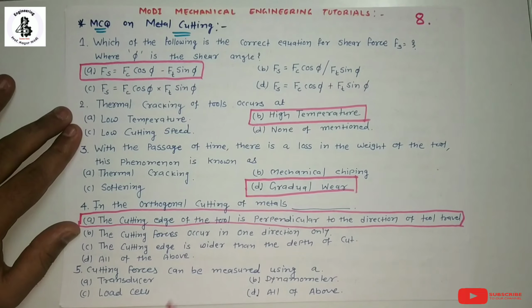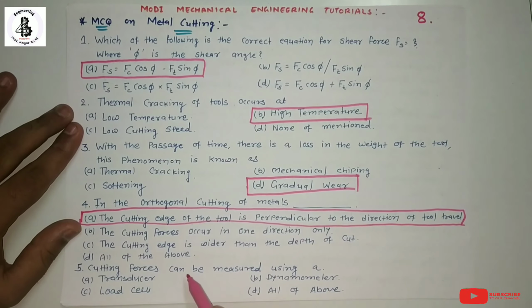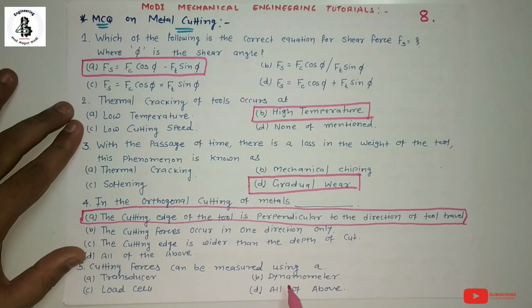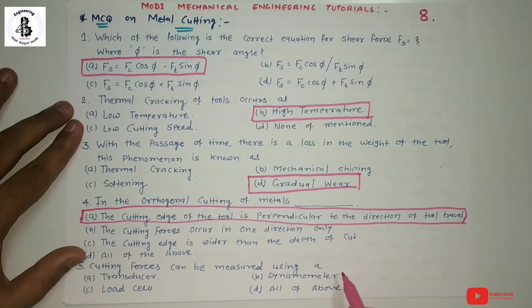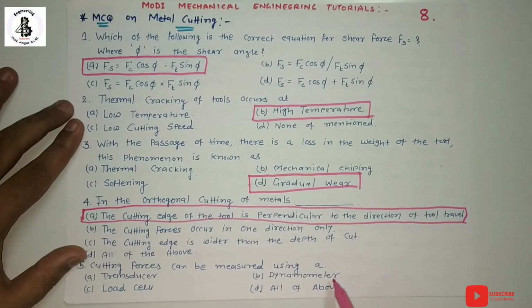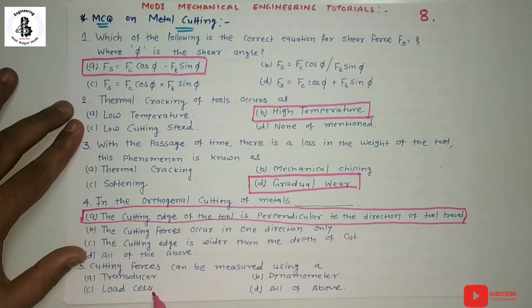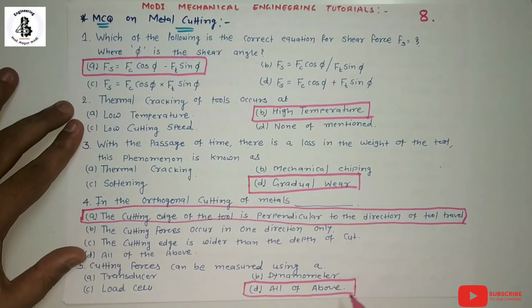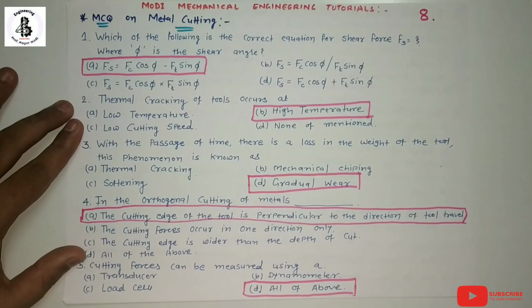The next question. Cutting forces can be measured by using A, transducer, B, dynamometer, C, load cell, and D, all of the above. Basically, these are all instruments used to measure cutting forces. With a transducer it is possible, with dynamometers you can measure the cutting force, and with a load cell you can measure it. So according to the options, all of the above are used to measure the cutting force during metal cutting operations. Then next question.